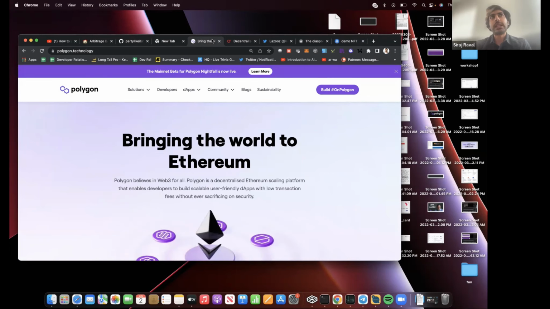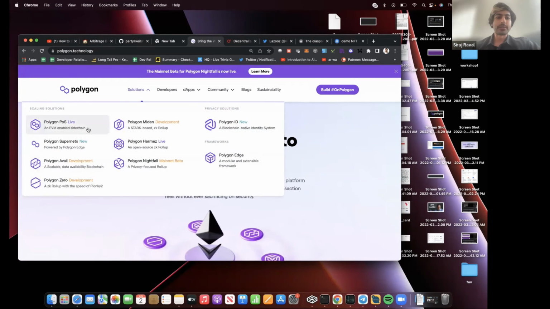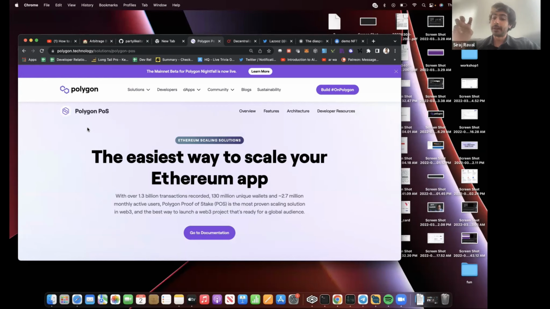So like I said, the main crux of Ethereum has been the high cost of gas fees. That is what I have been trying to solve, and the community in general, we are all trying to solve that. Around 2016, 2017, a team from India came out and said, we're going to build a sidekick to Ethereum. We're going to build a separate blockchain, and we're going to call this blockchain Polygon Proof of Stake. And this is an existing blockchain.